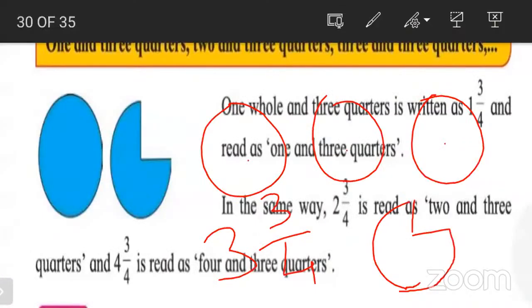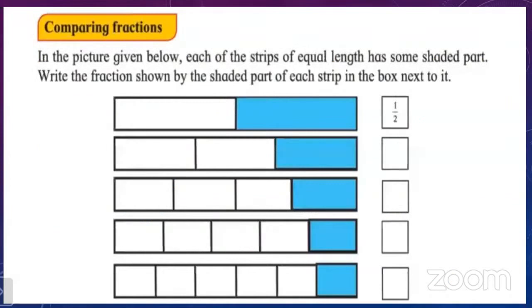Okay, children. Now look at here. What is given? Comparing fractions. This is comparing fractions. So what is given here? Look at here. In the picture given below, each of the strips of equal length has some shaded part. Write the fraction shown by the shaded part of each strip in the box next to it. You can see, here are some strips, a total of 5 strips, and each strip is divided into different parts.